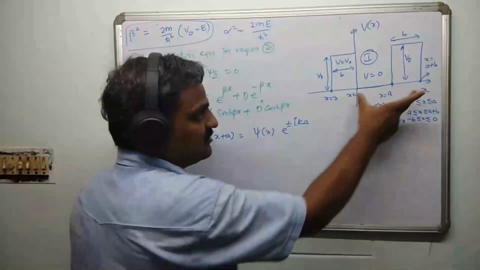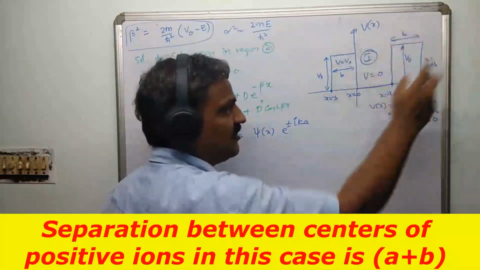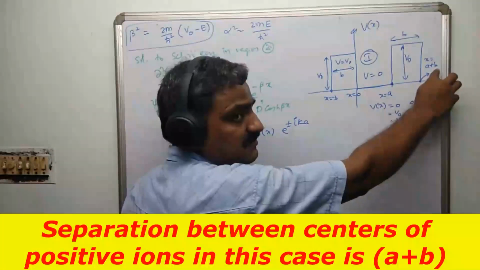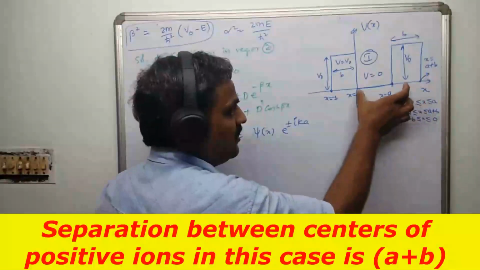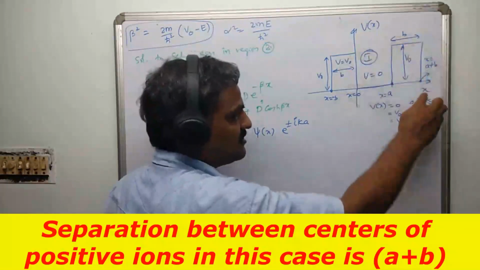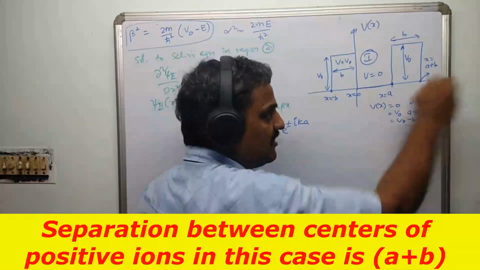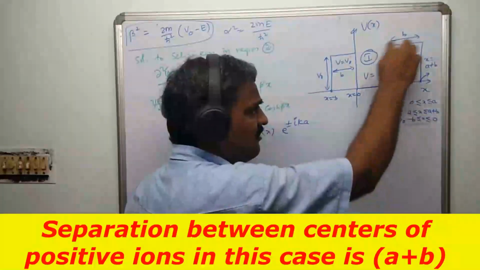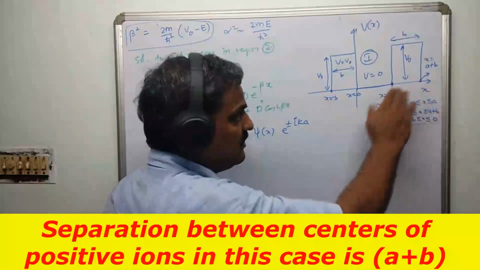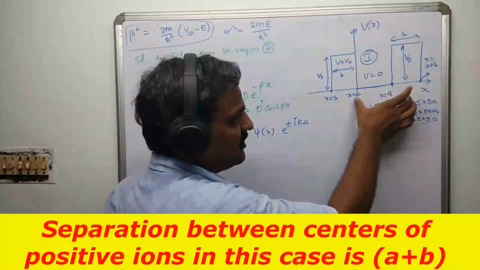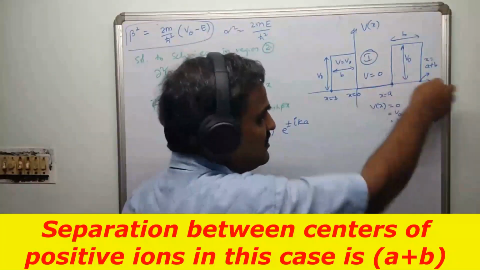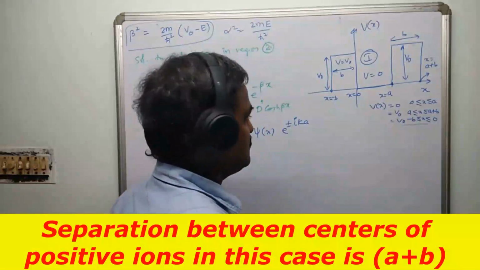You can see this structure is going to repeat after a separation of a plus b. Please try to understand more. If you want to repeat the structure, see after this x equal to a plus b, once again you will have an empty space of width a. After that you will have another barrier once again, right? So the structure is going to repeat after a distance of a plus b. So in this case the period is x equal to a plus b.